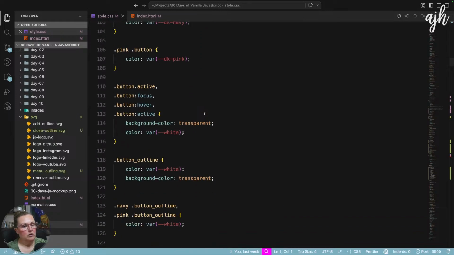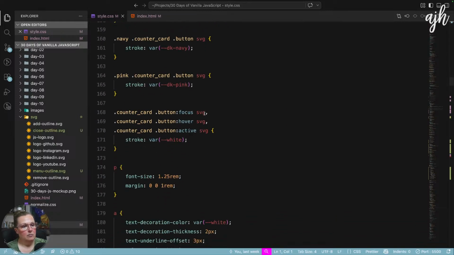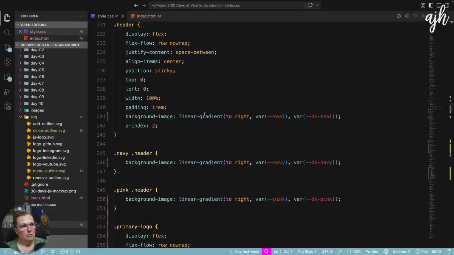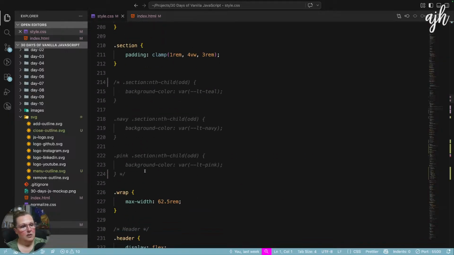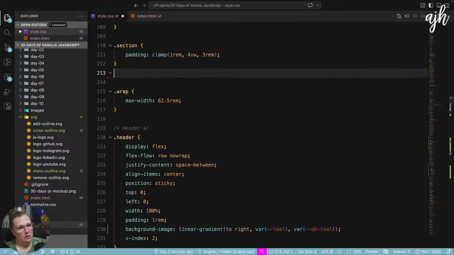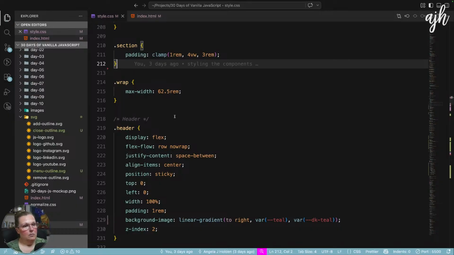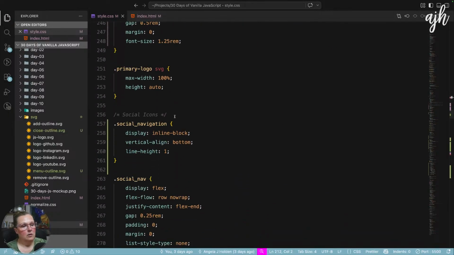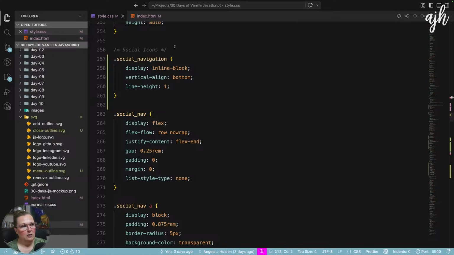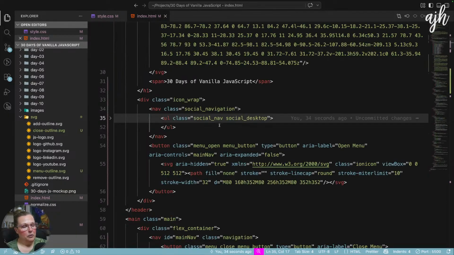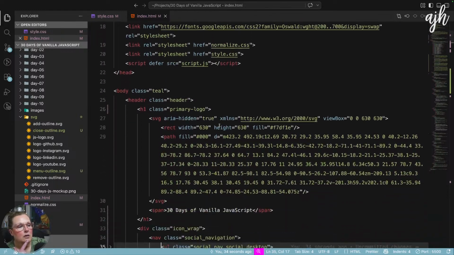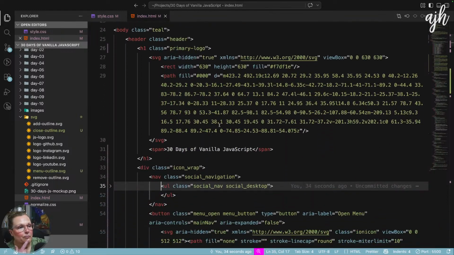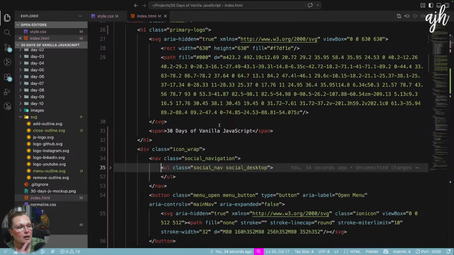Let's go back to our social section. I'm going to take this out. I already know I don't want to do this. Here's our header. Here's our social icons. So we're really just dealing with the, is that a good idea?